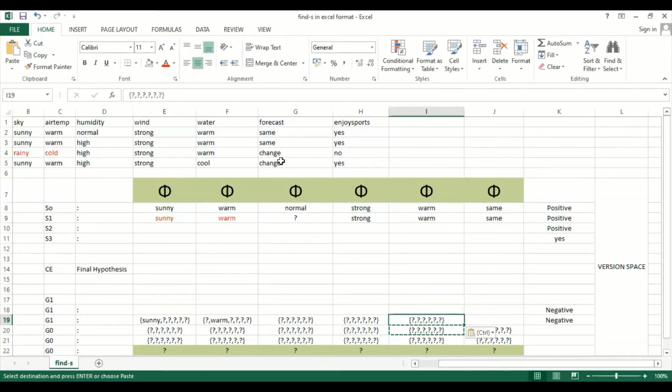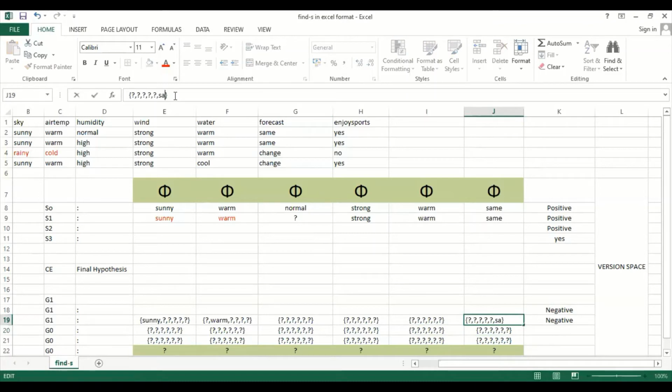Next, let us have the sixth record. We have found here that the value of the sixth record, which is negative, is change, and the opposite value of change can be the same. So what I will do is replace that sub hypothesis with the opposite value of change, the same here in my sixth position.